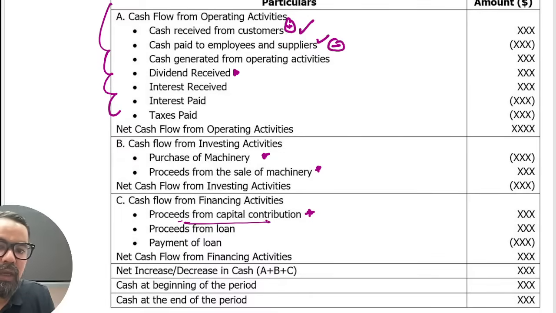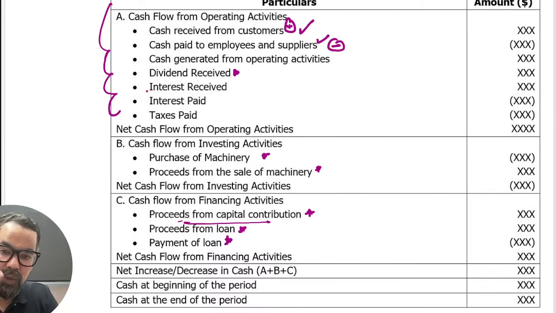Financing activity: proceeds from capital contribution, meaning the company issues some shares during the period and we receive some money, or we do a buyback. Buyback is basically an outflow for the business. If we have taken some loan, it is an inflow from financing activity. If we paid off some loan, it is an outflow from financing activities, right?